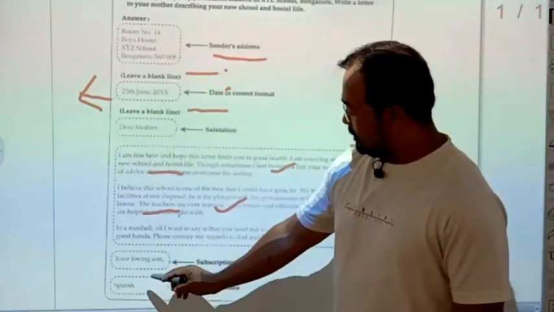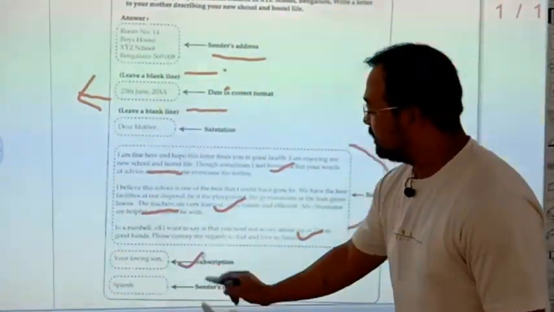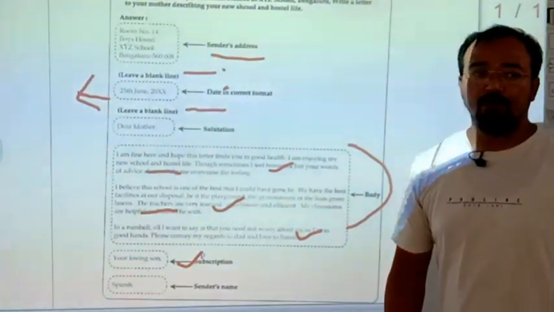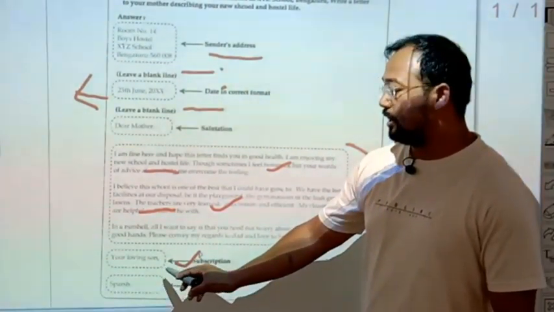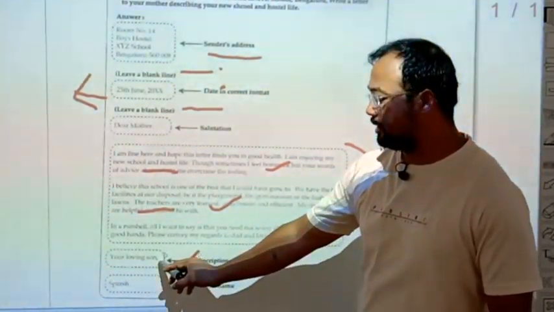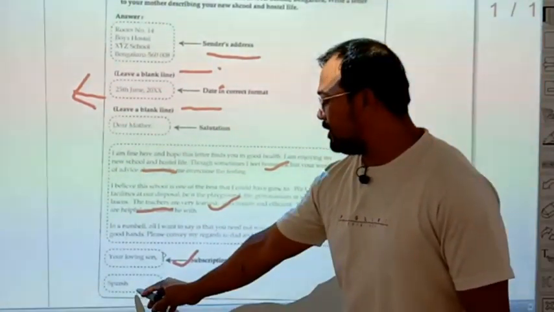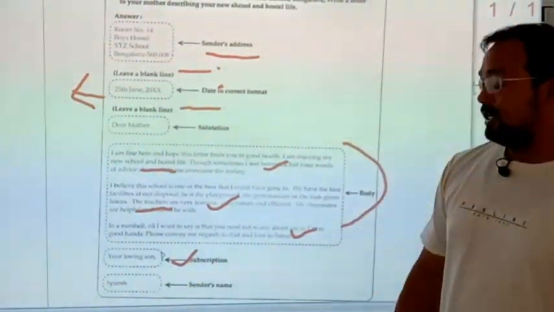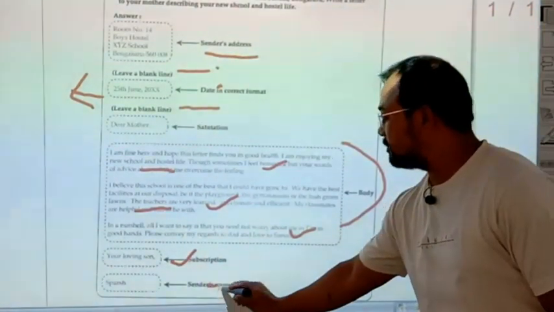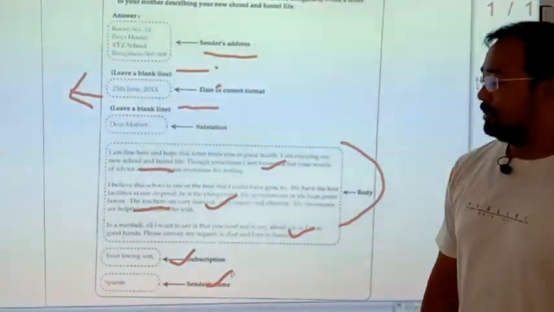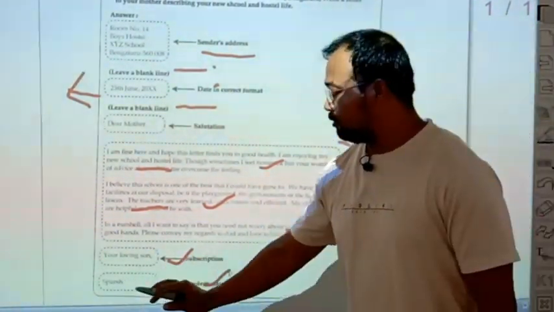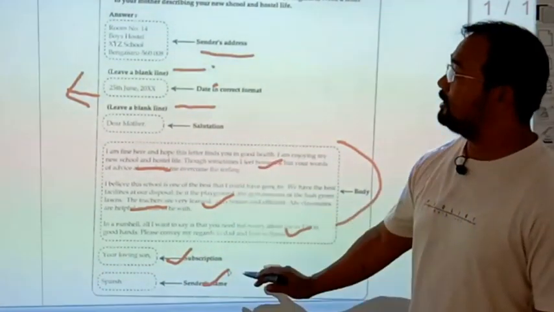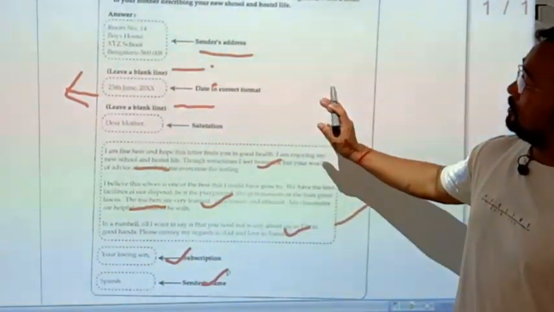Then comes the subscription, which is how you end your letter, showing who you are and to whom you are sending. Here the sender is your loving son, and don't forget to give a comma here. Next you write only your first name as the sender's name, because it is an informal letter, so no need to write your second name or title. First name, no full stop, no comma, nothing. You just leave the letter like this. So that was the format of informal letter.